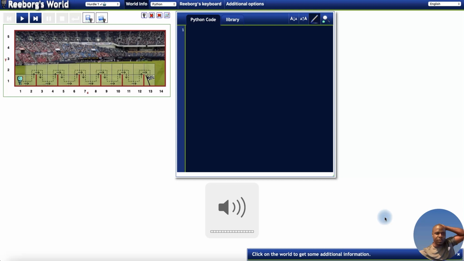All right. So if you look at this little application, it's called Reeborg's World. What we're trying to do here is to get this guy, this robot, this android to go from step one to two, turn left, move a little bit further, and complete the step all the way here.